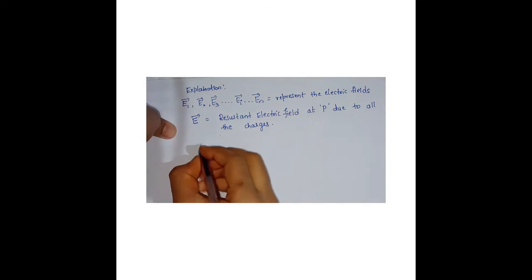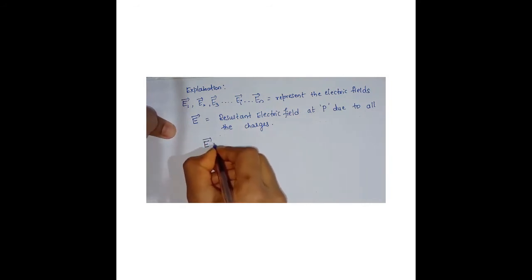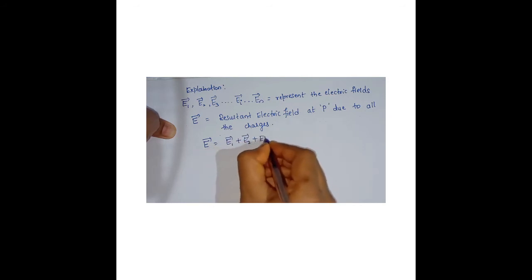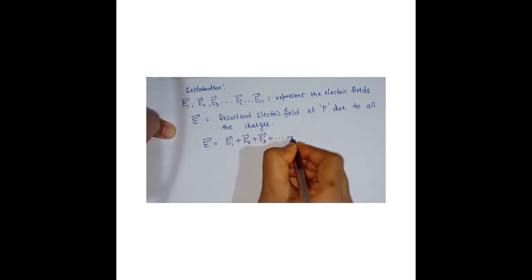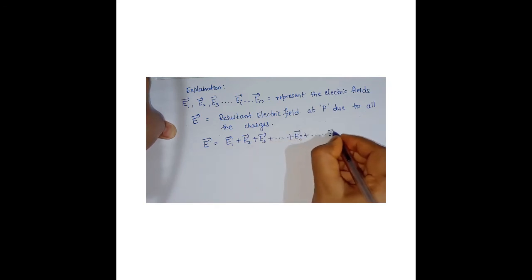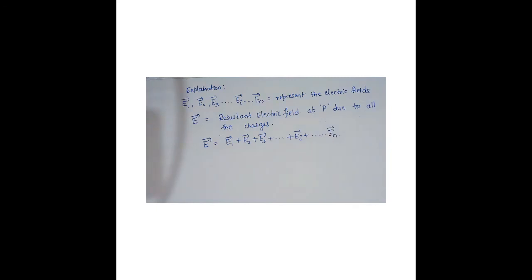So by using the principle of superposition, what it says is vector E equals vector E1 plus vector E2 plus vector E3 plus so on up till vector Ei plus vector En. This is nothing but the principle of superposition, right? So now, knowing the basic definition of electric field, what is E1 now? Shall I write it directly? E1.